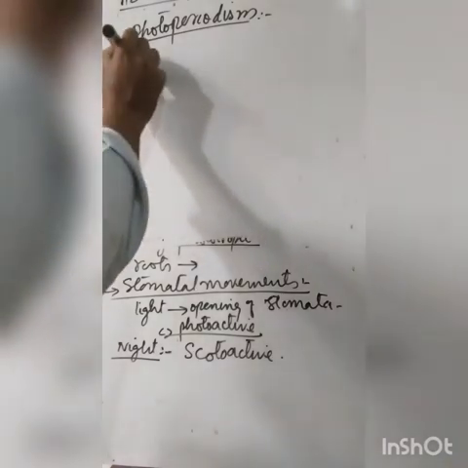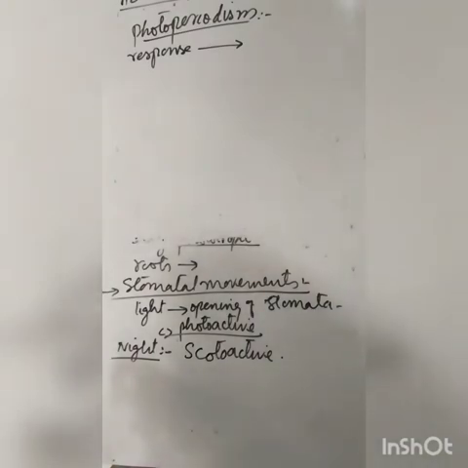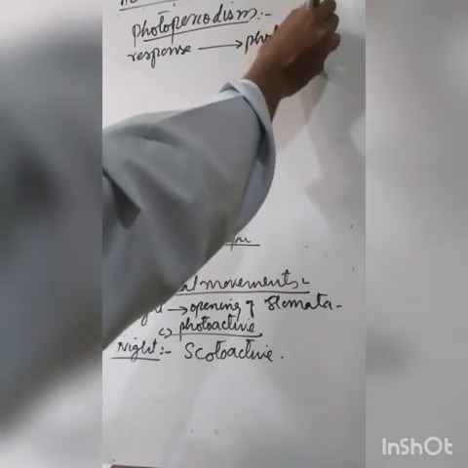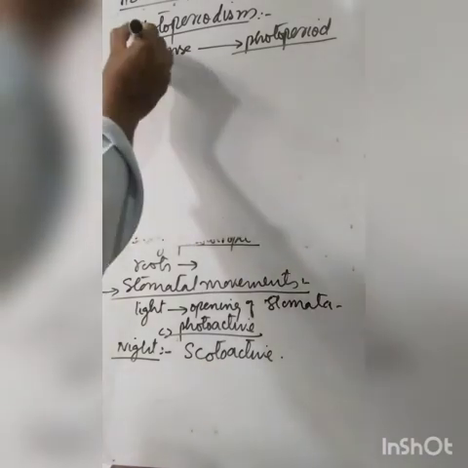It is the response of organisms or plants to the photoperiod, that is, light duration in a day. This is essential to induce flowering in the plants, and the phenomenon is called photoperiodism.